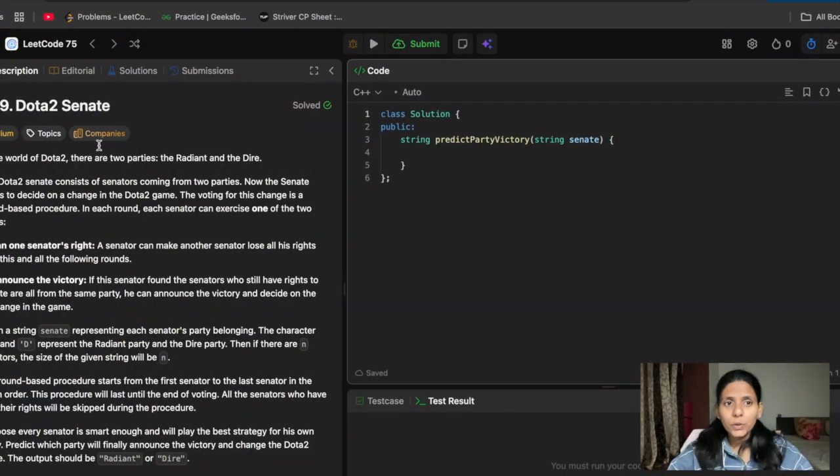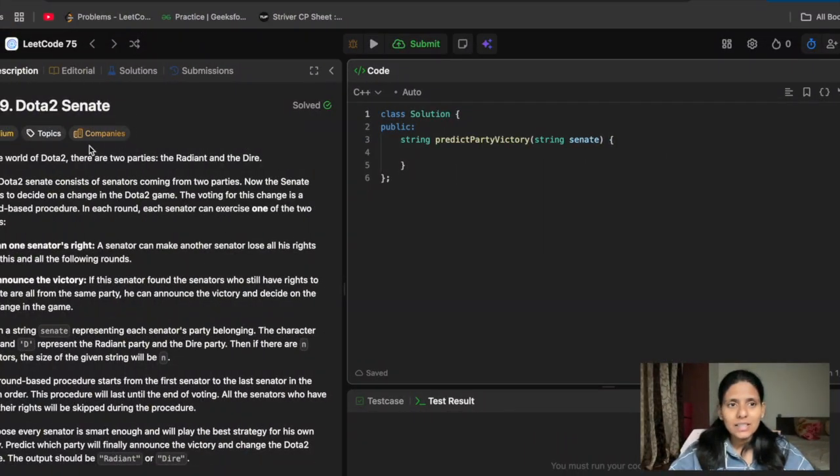In this video, we will see the next question in our LeetCode 75 list. Till now, we have completed the stack, and this is the second question in queue. Let's see what the question is. Let me take you to the screen first. And yeah, here it is: Dota2 Senate.